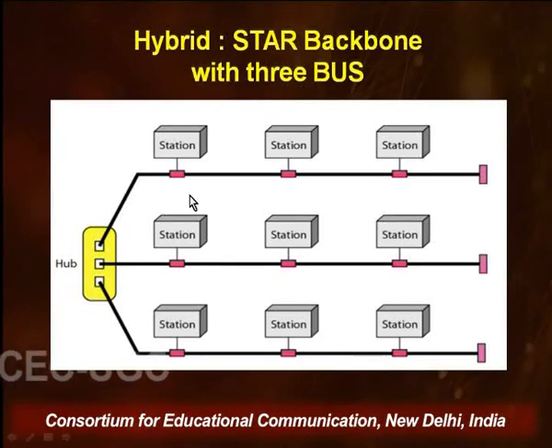This is another example of a hybrid topology. Here again, the backbone is a star. You can see this hub has 3 ports, and each of the arms of the hub is supporting an identical topology. Each of the arms is supporting a bus topology. So these are not different, but similar, yet it is called a hybrid topology because it's a mixture of two. There is one backbone star and there are 3 buses.